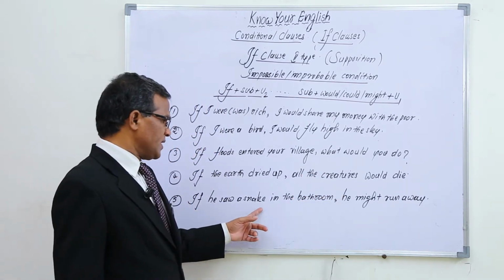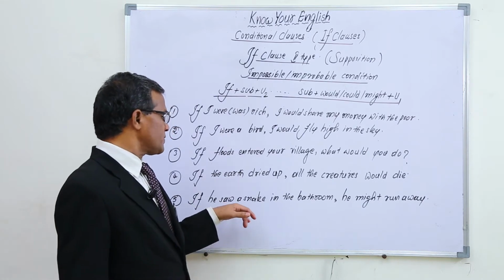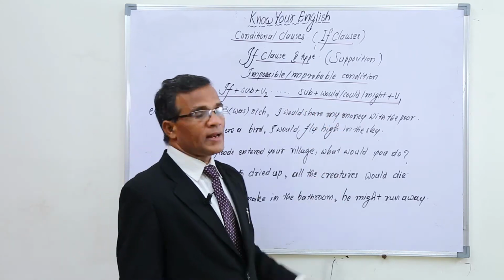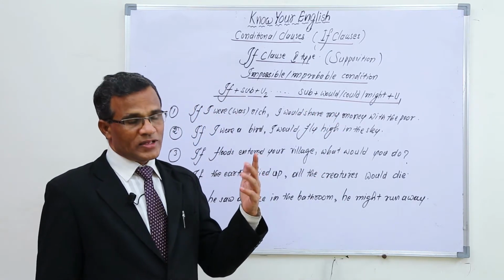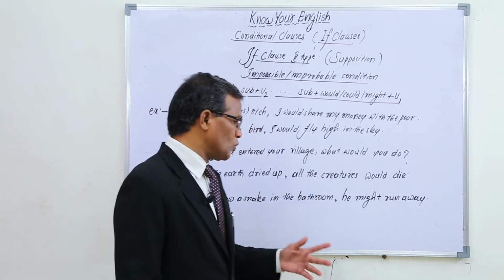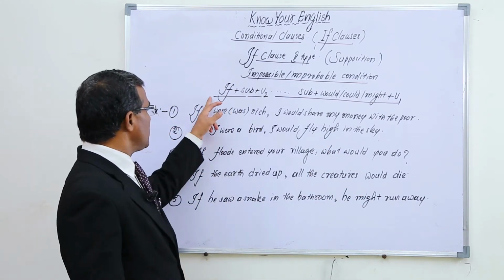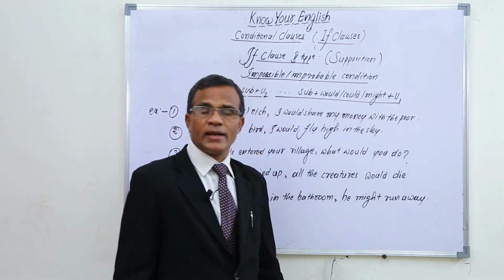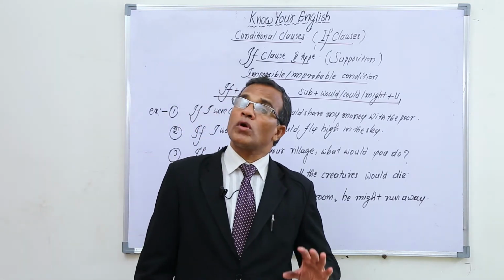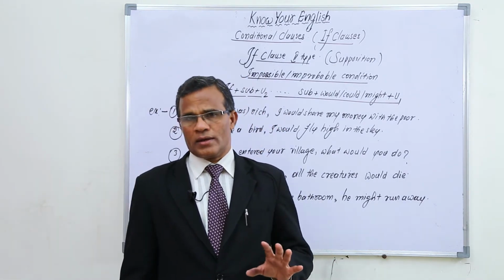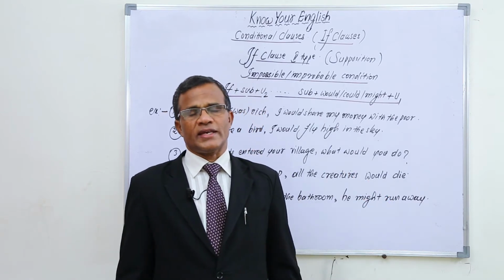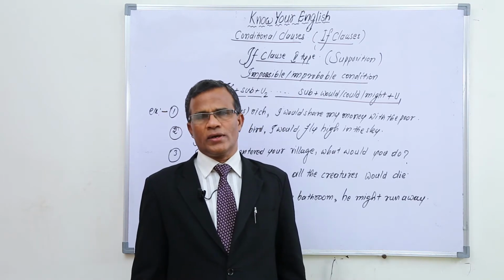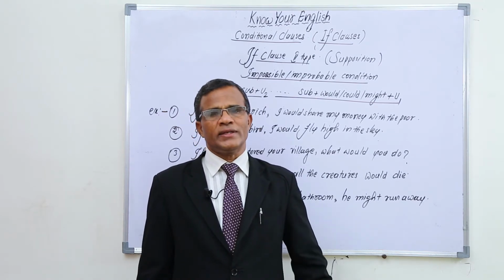And if he saw a snake in the bathroom, suppose he saw a snake in the bathroom, he might run away. There is a possibility for him to run away from the bathroom. So like that, if he saw a snake in the bathroom, he might run away. In this way, for improbable or impossible things only, we use this second type if clause. So it is called an improbable condition, impossible condition, supposition, or simply imagination.